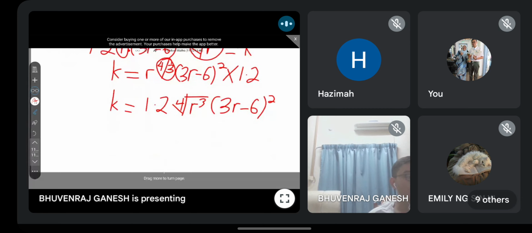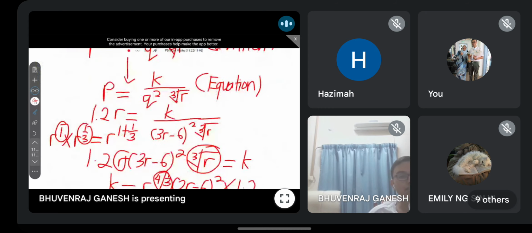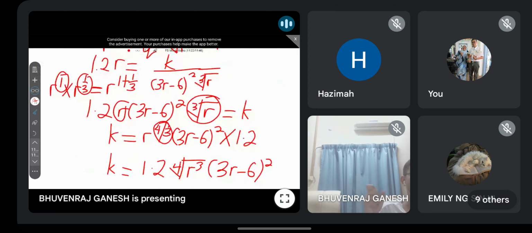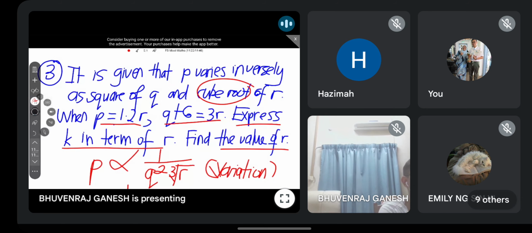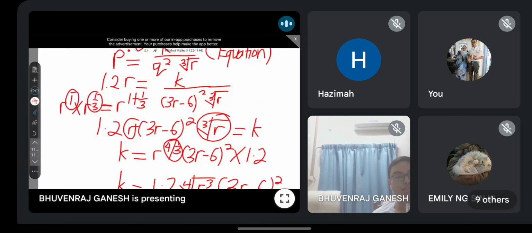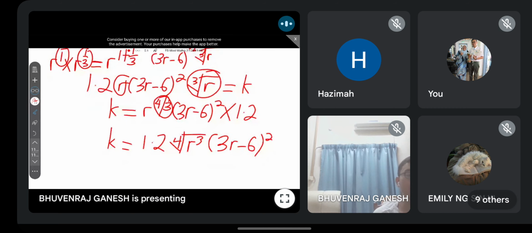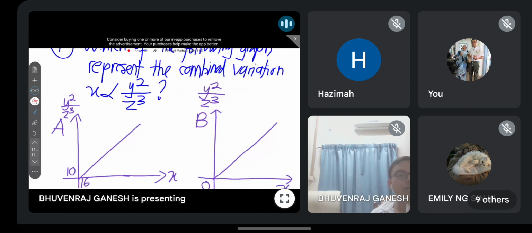So for this question, actually no need to find R. This part no need to find R because finding R might be a bit complex. They won't ask this one because when I constructed the question, I didn't see it would come so complex. So never mind. We stop here. Express K in terms of R. I just want to show you how to get the K value. So we continue with the objective questions.